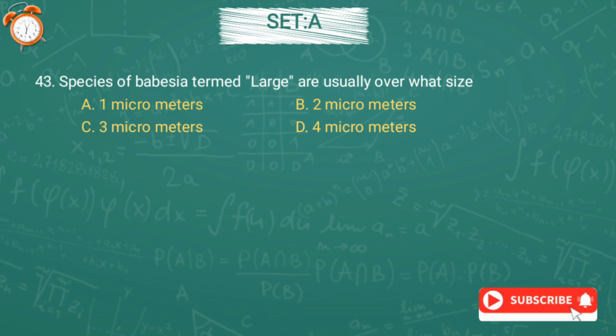Question number 43. Species of Babesia termed large are usually over what size? Option A, 1 micrometer, option B, 2 micrometers, option C, 3 micrometers, or option D, 4 micrometers. And the correct answer is option A, 1 micrometer.